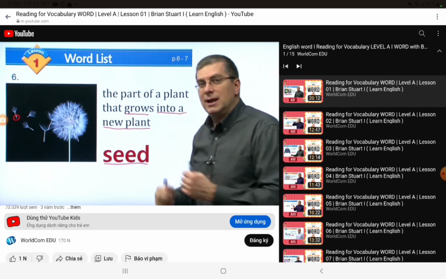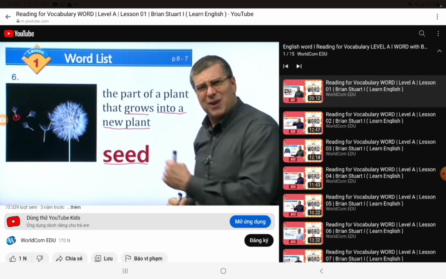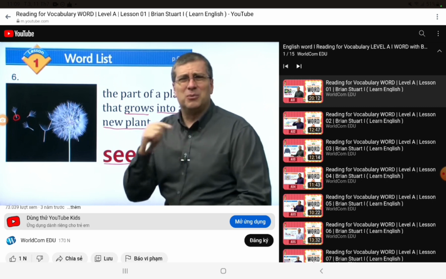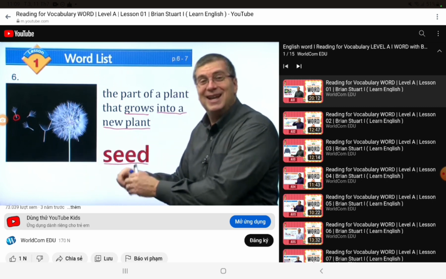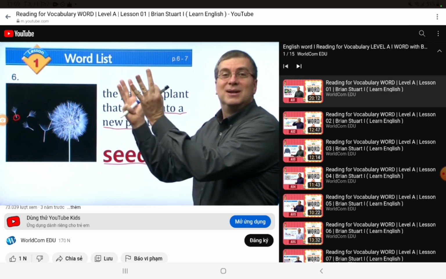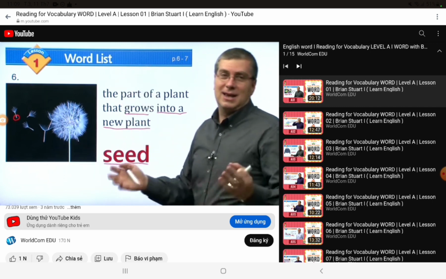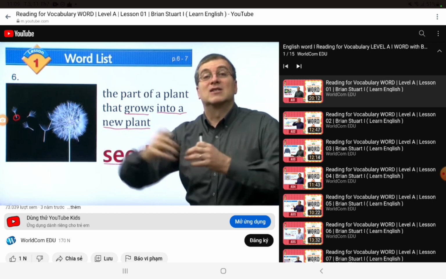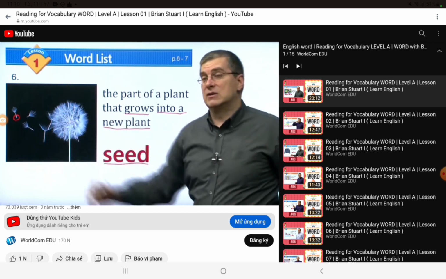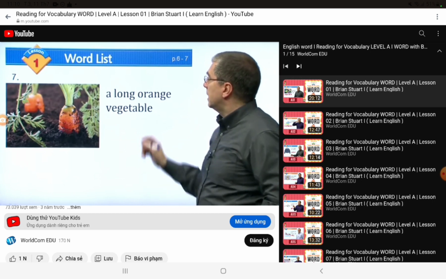Seeds can fly everywhere. There are many ways to transport a seed. We can move them, our pets can move them, and storms can move them.